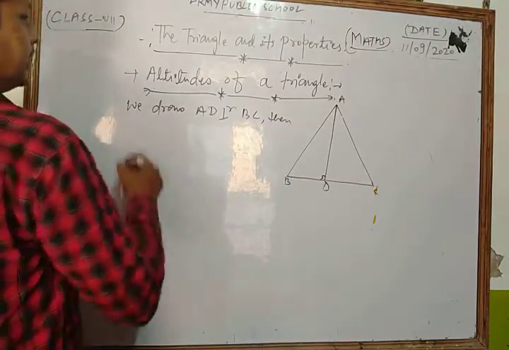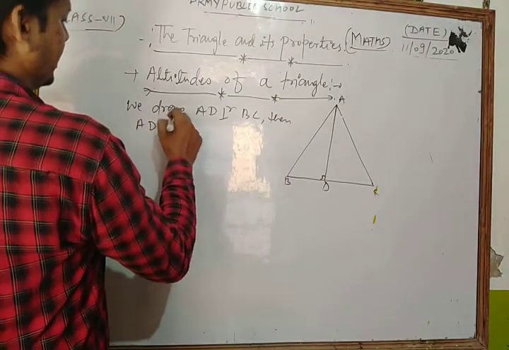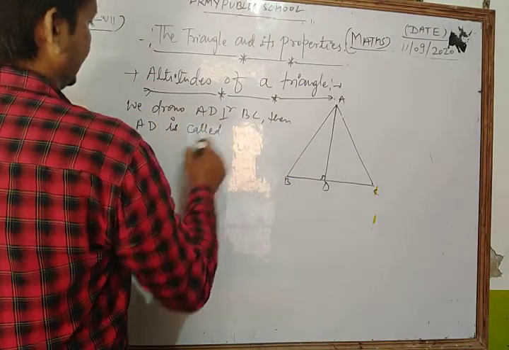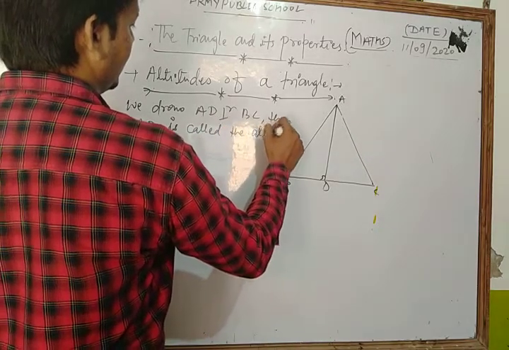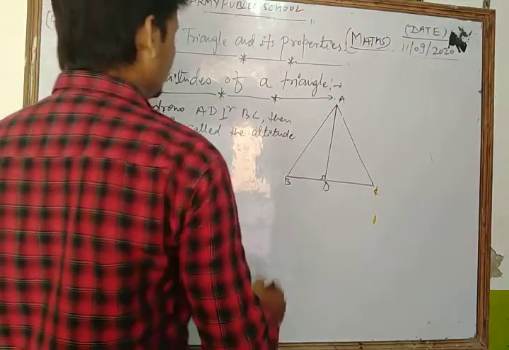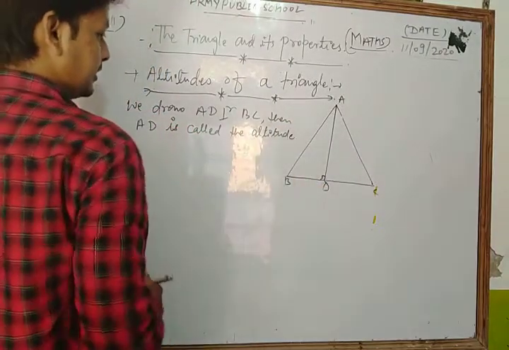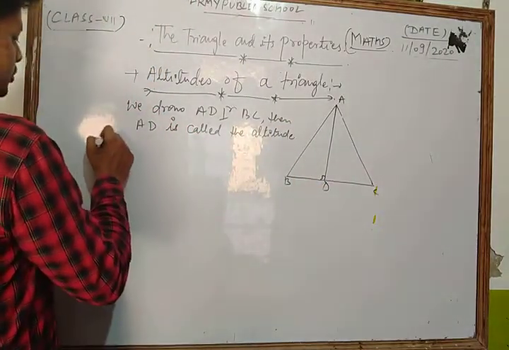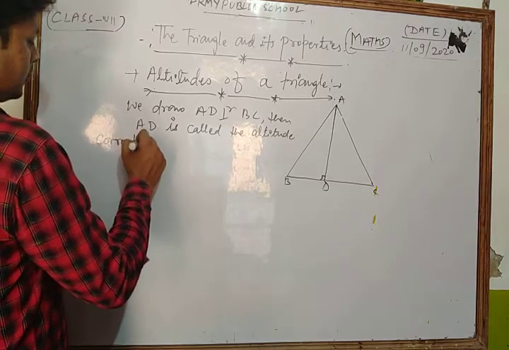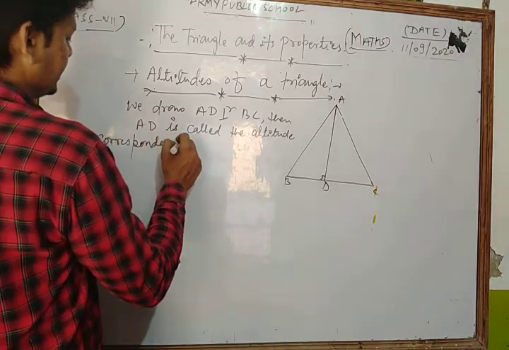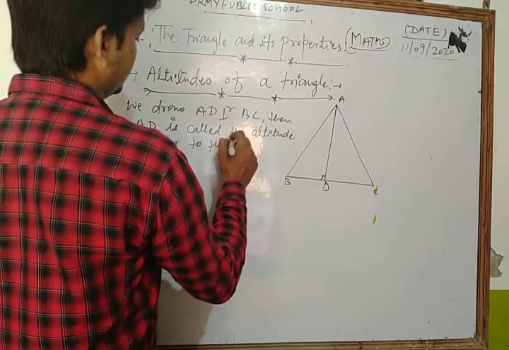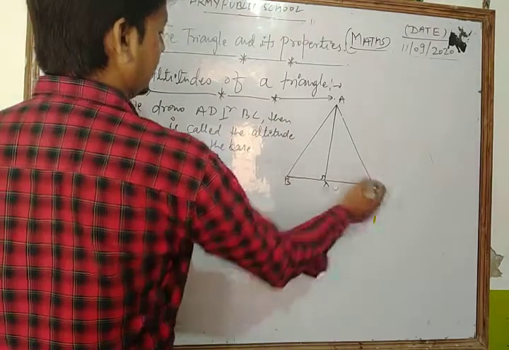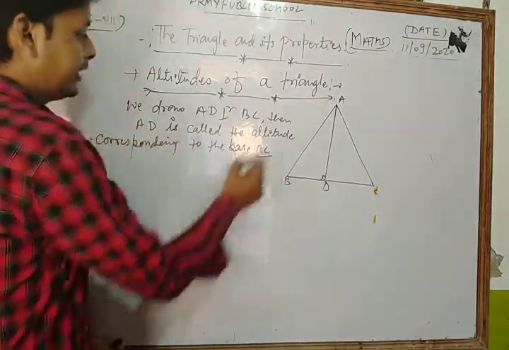Then AD is called the altitude corresponding to the base BC. Okay, dear student.